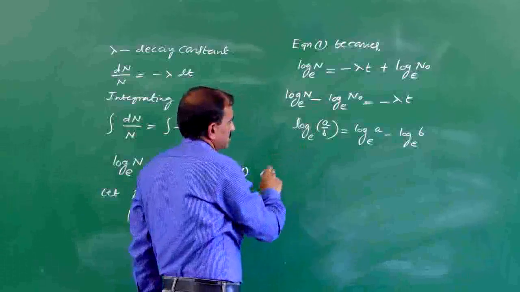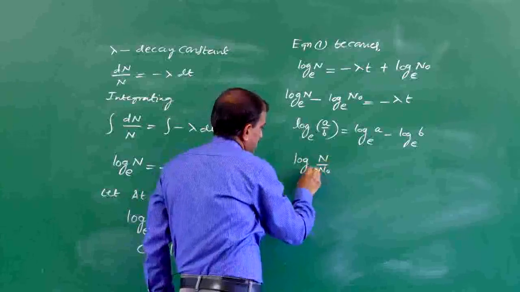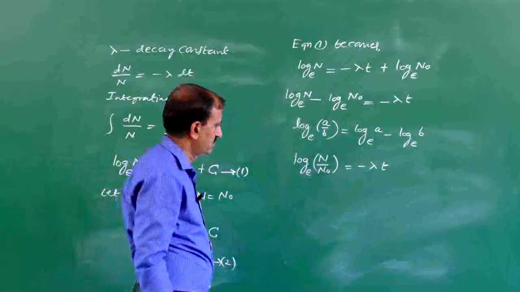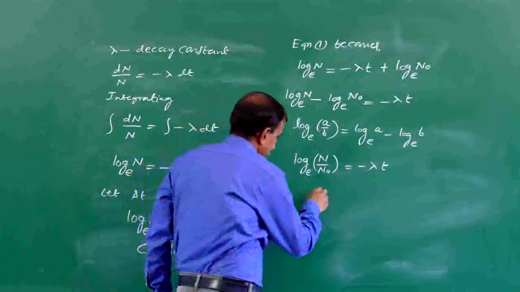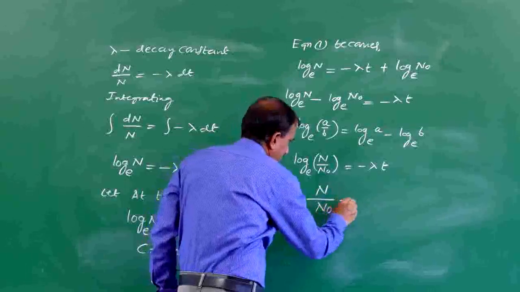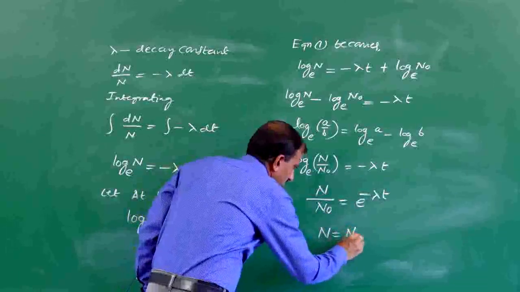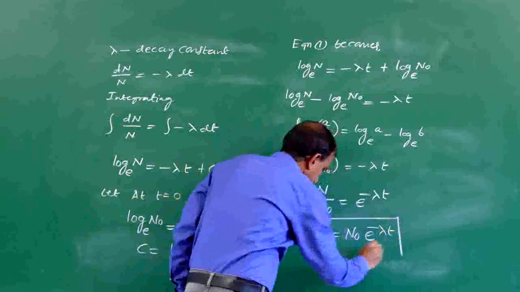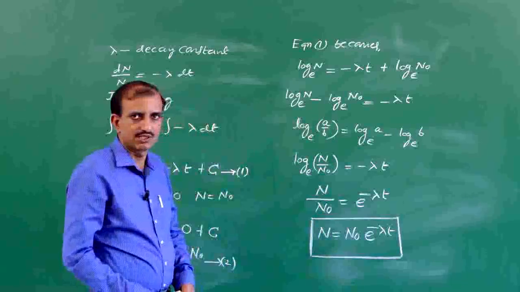Using this, we can write the equation as log N by N naught to the base e is equal to minus lambda into t. Now taking the exponential on both sides, this equation can be written as N by N naught equal to e to the power minus lambda t, or N is equal to N naught into e to the power minus lambda into t. Using the decay law, we derived this equation.